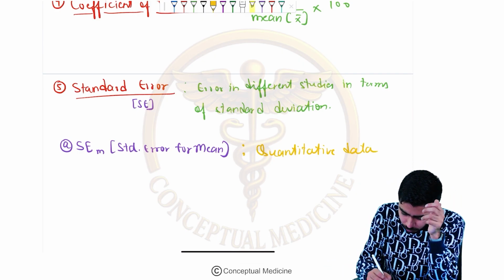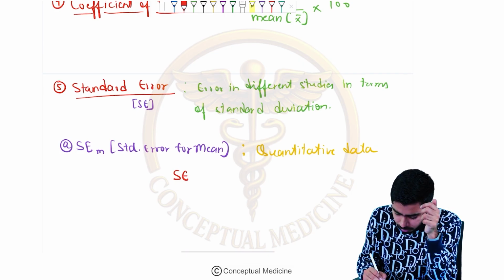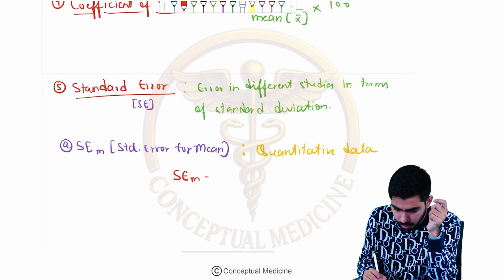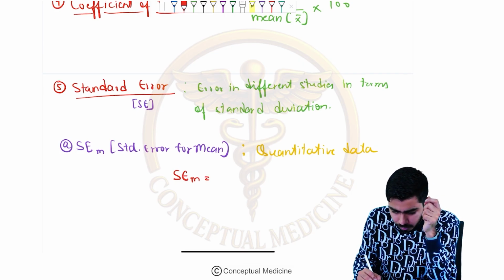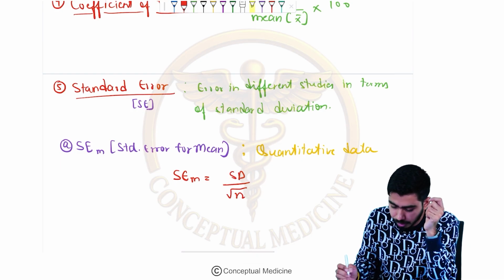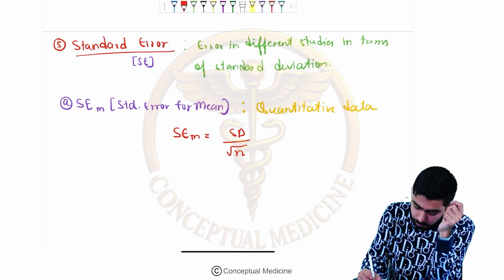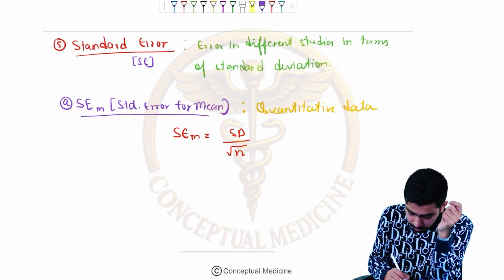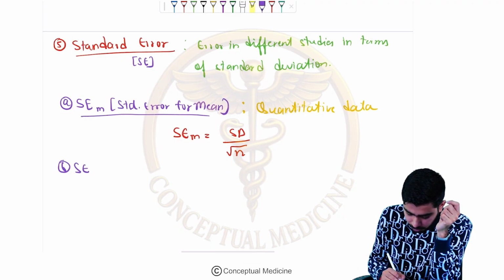Second, what is the formula over here? You just need to remember: standard error of the mean equals standard deviation divided by the square root of n. The second one is the standard error for proportion.